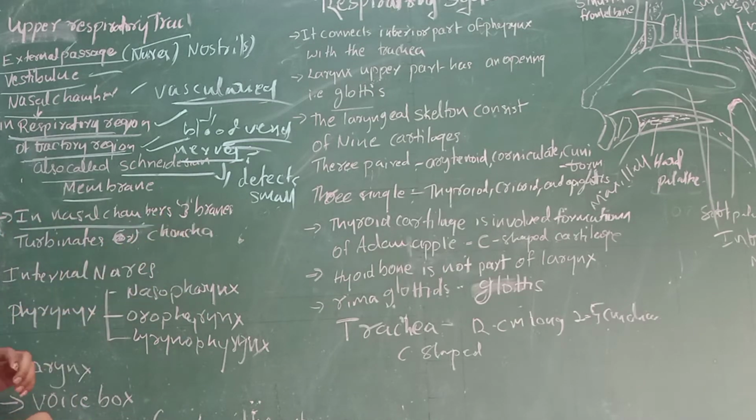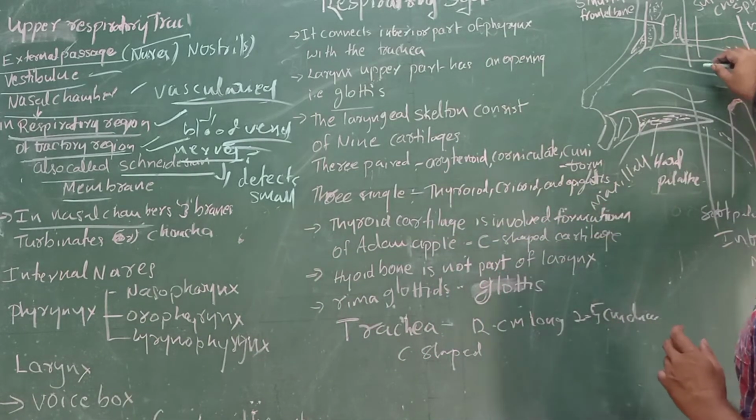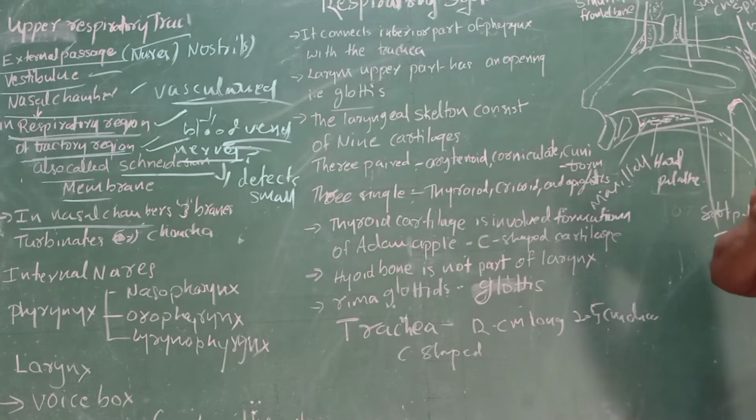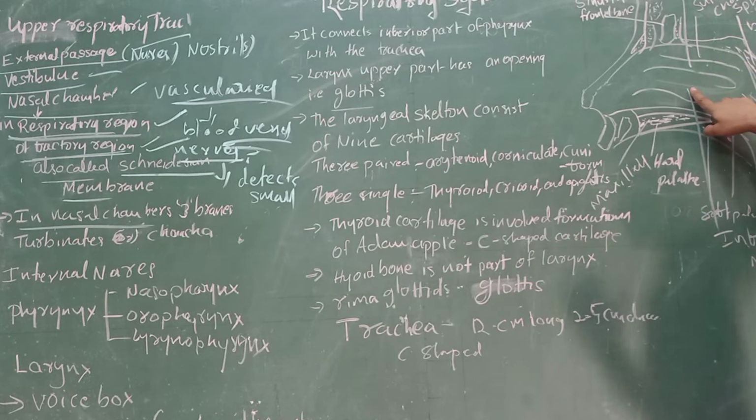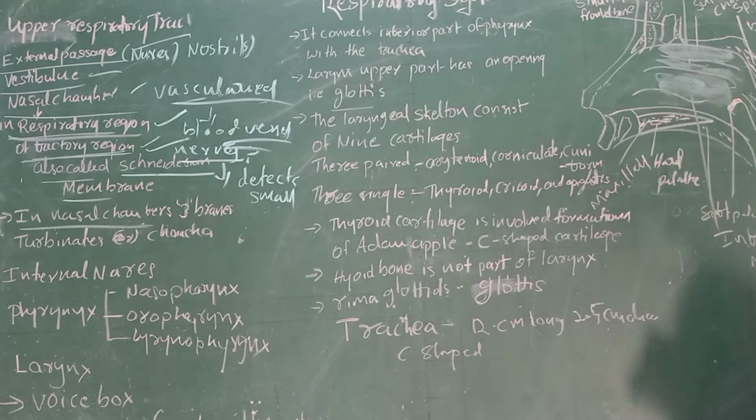Anyway, in the nasal chamber there are three bony structures. The nasal chamber is divided inside into upper, middle and lower portions by three conchae, three bones, not in the vestibule. The conchae are the superior, middle and inferior concha. This part is the superior concha, this part the middle concha, and this part the inferior concha. So it is divided into three chambers, through which air passes.